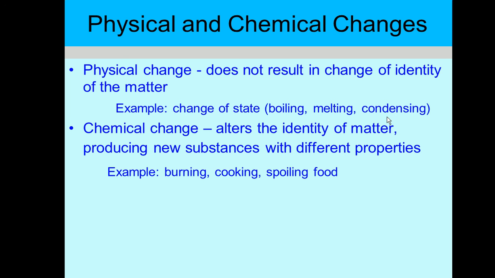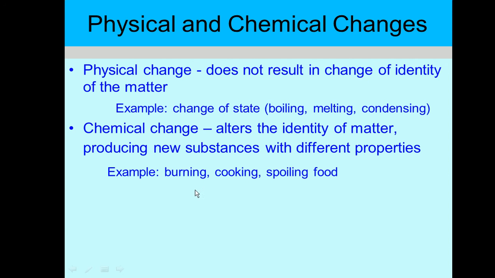But what is a chemical change? A physical change does not change the identity of the matter, whereas a chemical change alters the identity of matter, producing new substances with different properties. When you cook food, something different is formed, right?